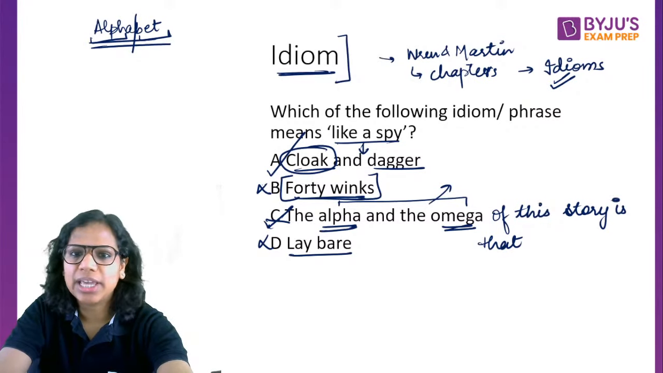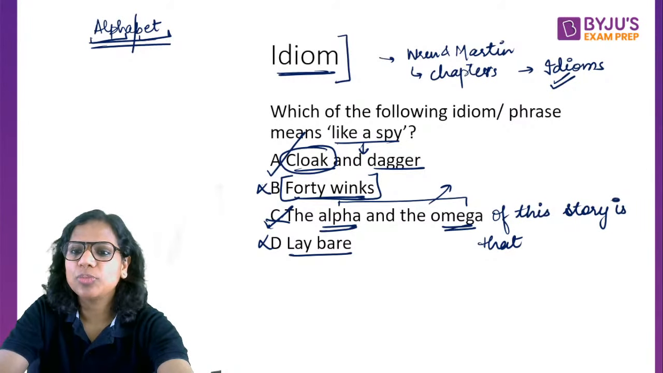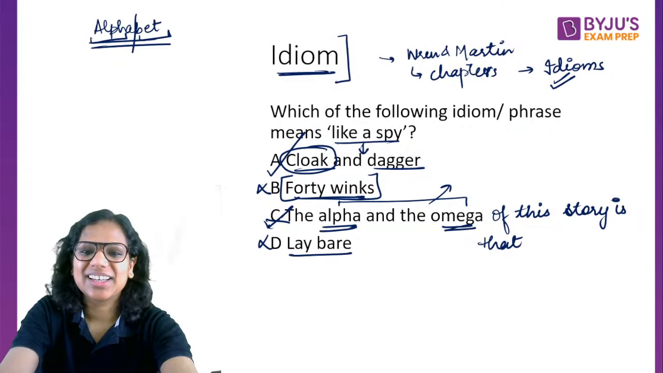No, no, no. I didn't say that "cloak and dagger" means lay bare. It means like a spy. To lay bare is to reveal something. Okay, so probably you saw somebody else's video. That's possible.